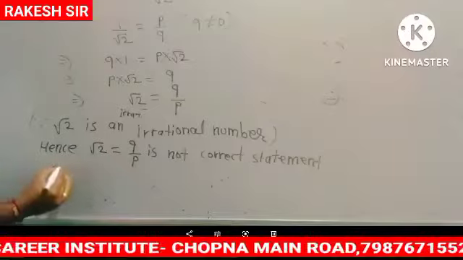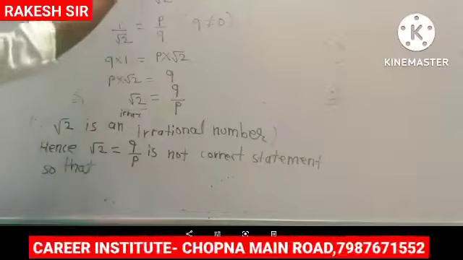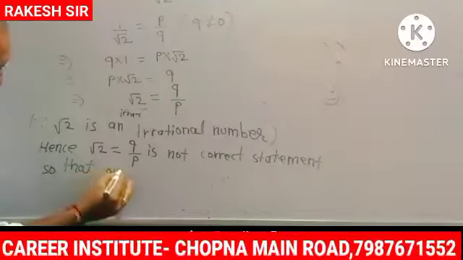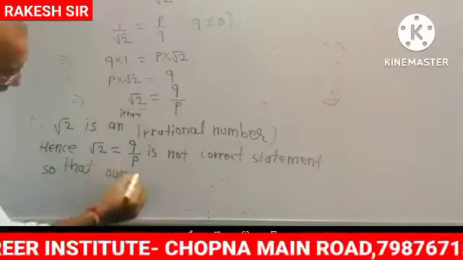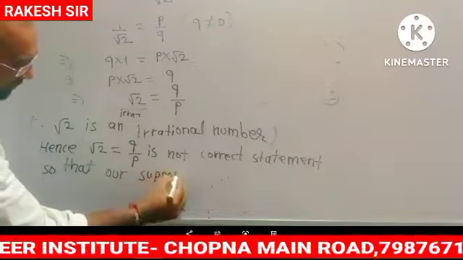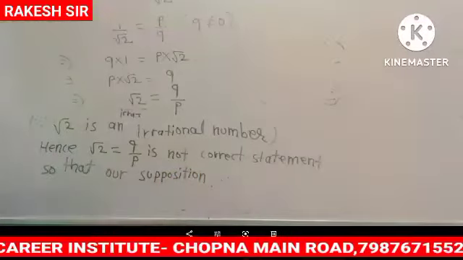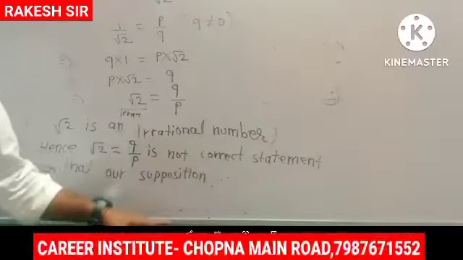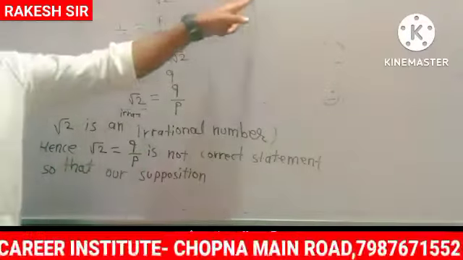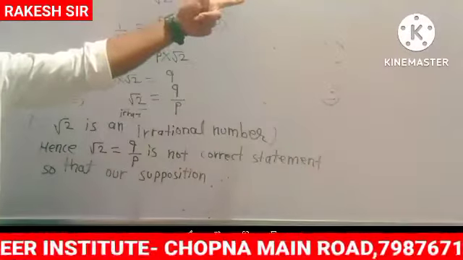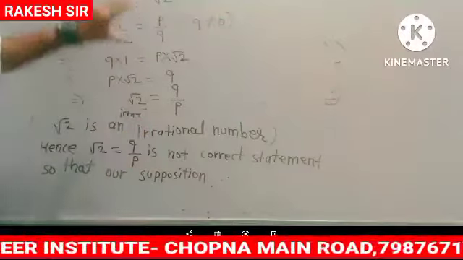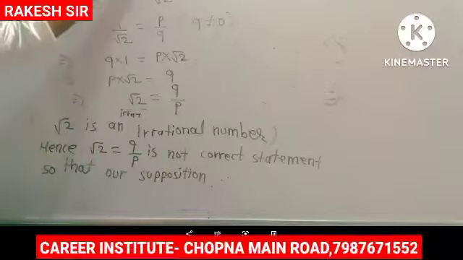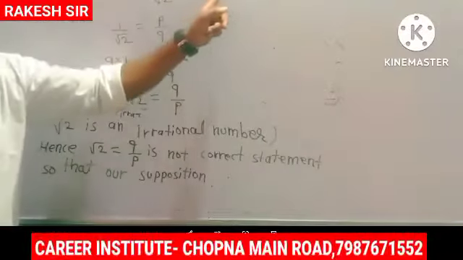So that our supposition, meaning whatever we had assumed, that this number is a rational number. We supposed this, what did we assume it to be? Rational number. So because of this condition, that our supposition, what supposition? That 1 by root 2 is a rational number.